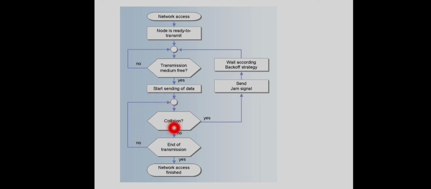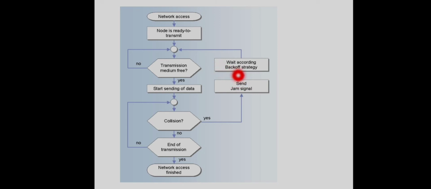And whenever a collision is detected, it will send a jam signal to the other stations, so that any other station receiving this jam signal will understand that there is a collision, that it need not continue its transmission and has to stop its transmission right now. As a signal for that, this station will send a jam signal, and after that it will wait for a random amount of time before the next try.